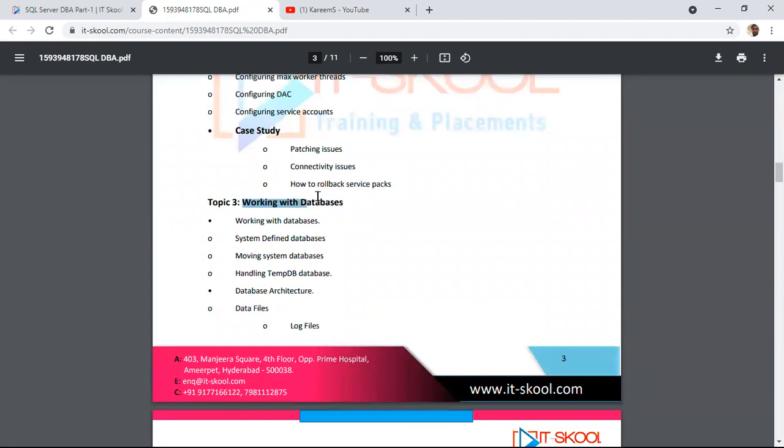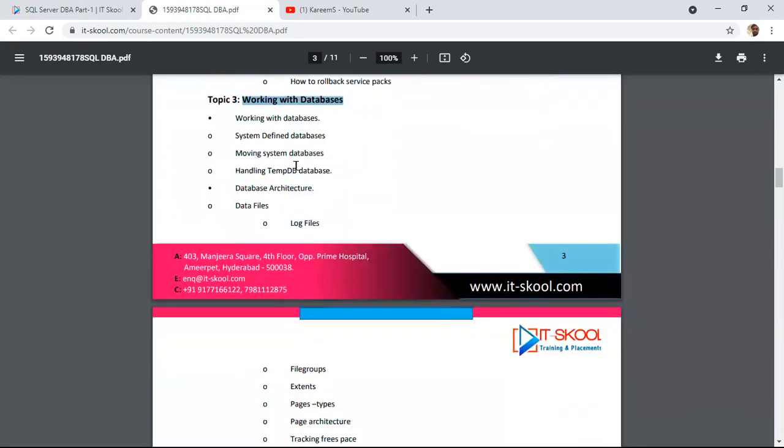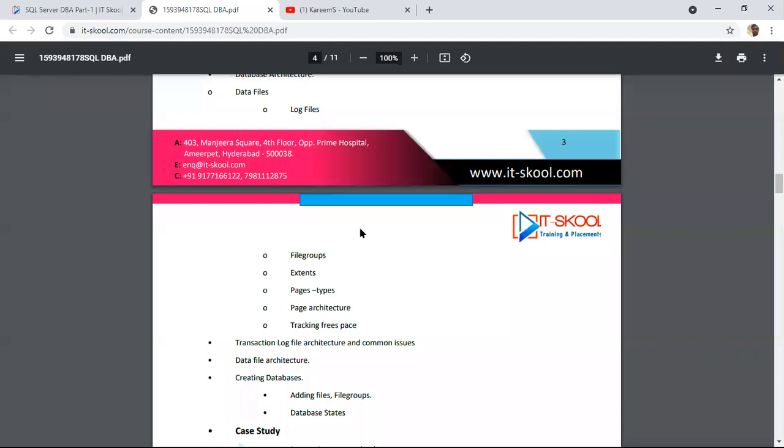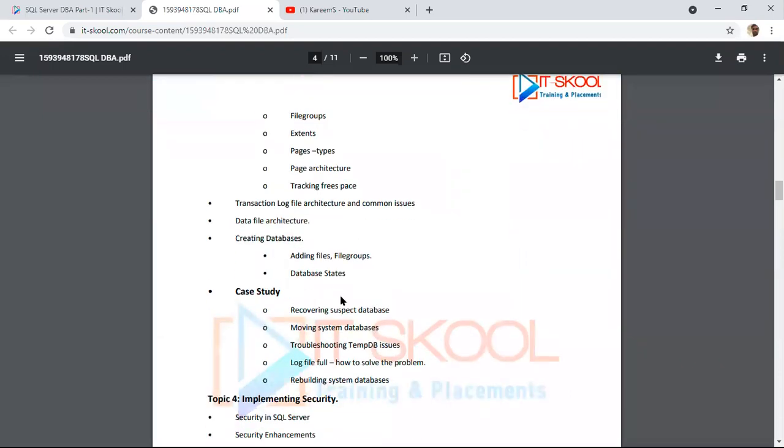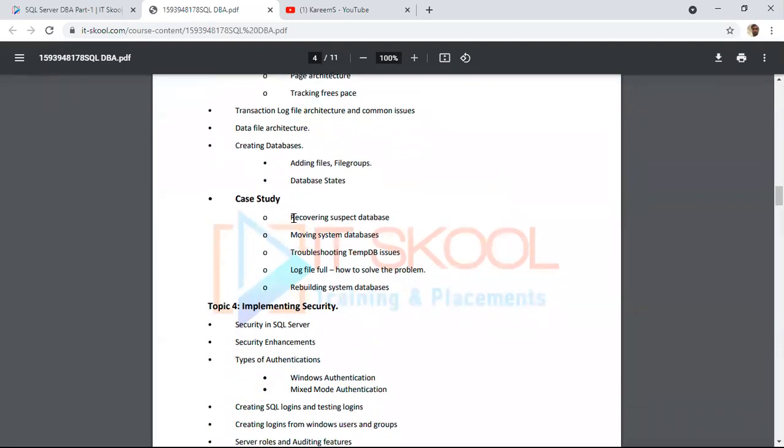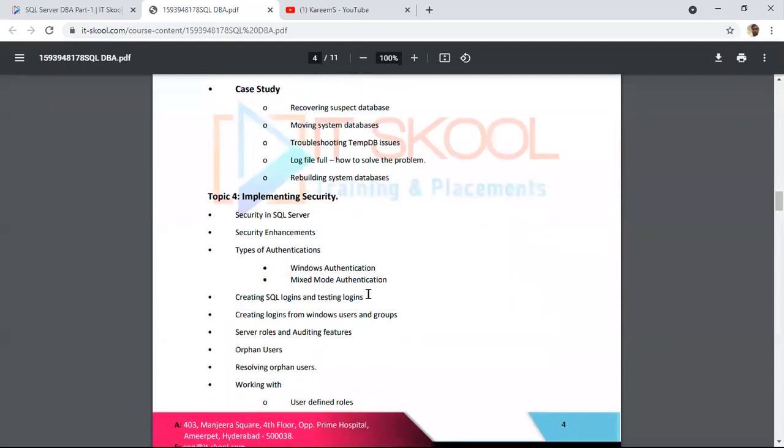Then we'll see working with databases: what is a data file, what is a log file. In detail, we'll see how to handle data file damage and log file damage, and if the database goes into suspect mode, how to recover it. All this we'll see in detail.